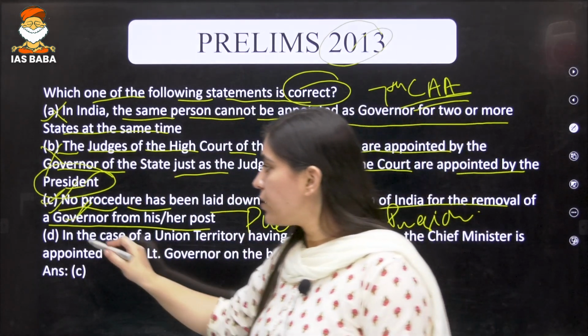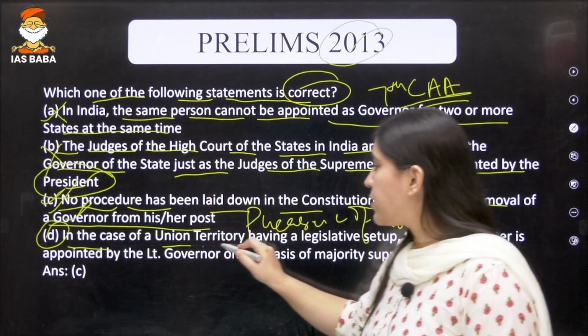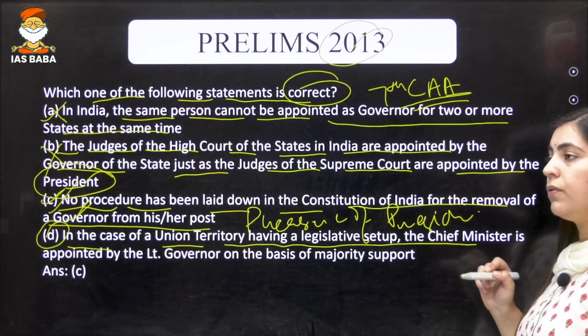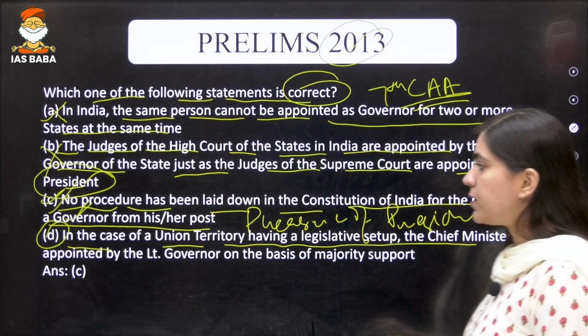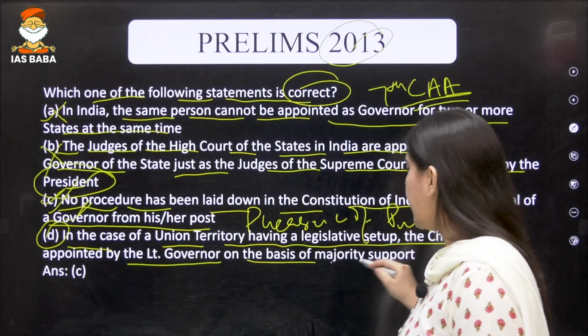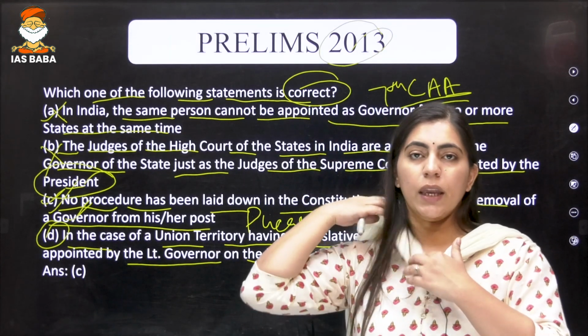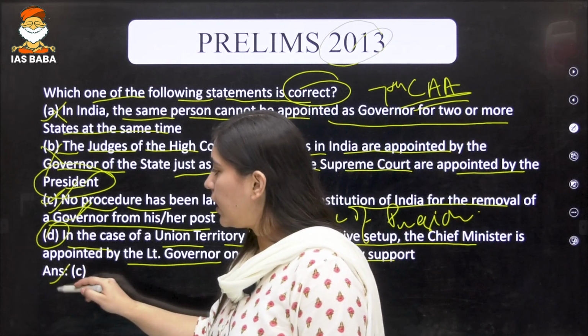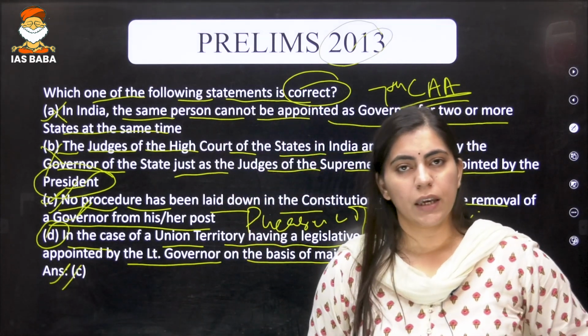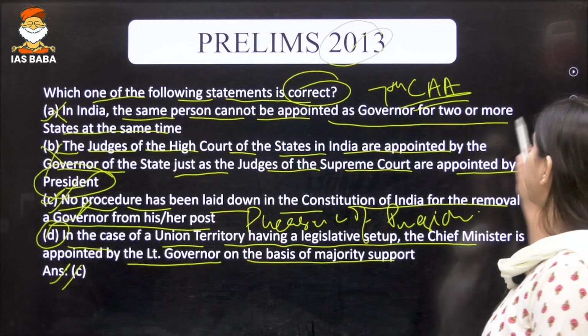Now the fourth statement is saying that in case of a union territory having a legislative setup, the chief minister is appointed by the LG on the basis of majority support. No, again this is not the correct answer. So the correct answer is option number C, or statement number C.